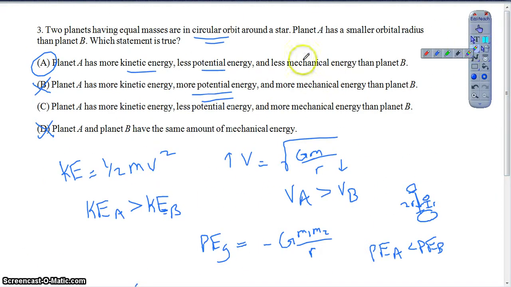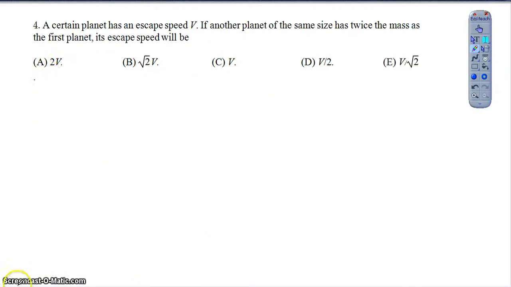This one, like I said, is probably the toughest of the multiple choice questions. If you do have any trouble with this, come find me so I can help you clean it up a little bit more, but option A is the only correct option for us.